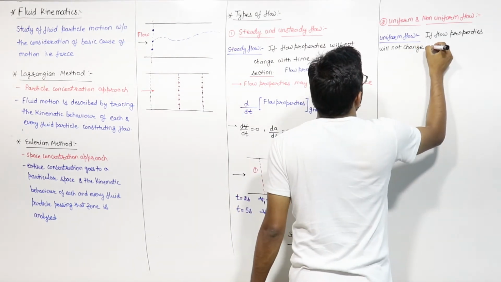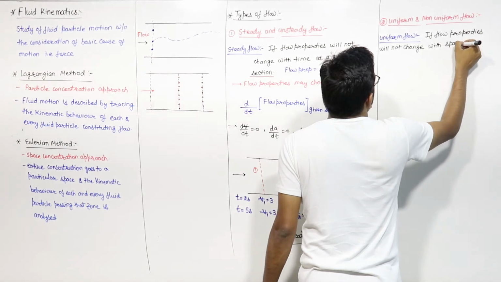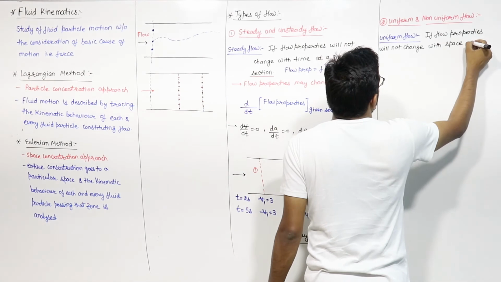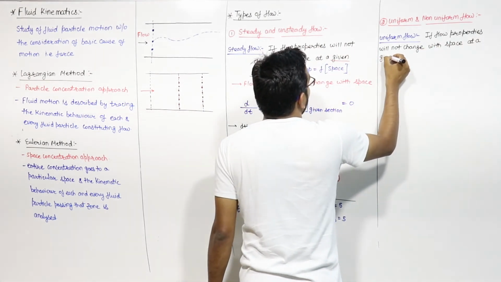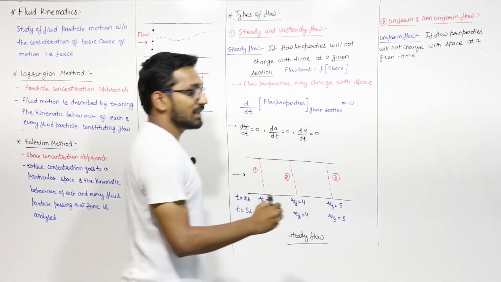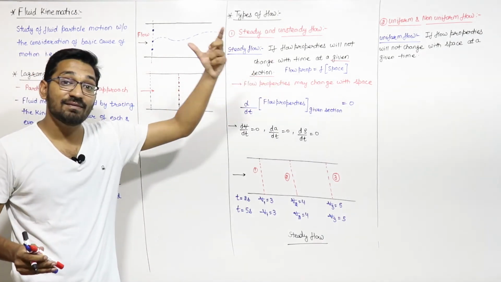It will not change with space, means space is changing and fluid properties are not changing. If you change the space, then you have to fix the time. One thing you have to fix, either space or time. If space is changing, then you have to say at a given time.